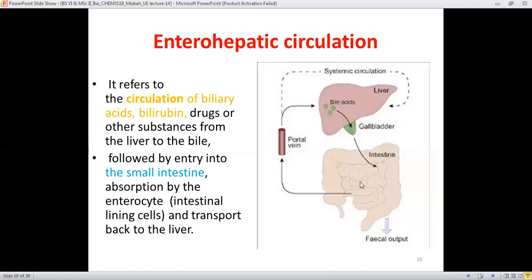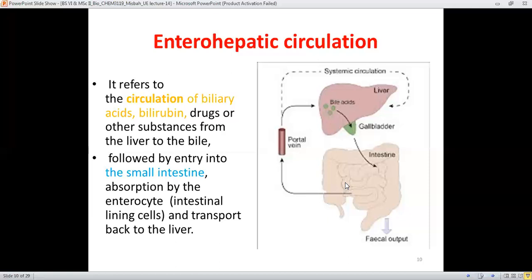Therefore, this cyclic process goes on, and it's responsible for the production of bile acid in the liver and subsequently pouring into the intestine, and then the reabsorption by the intestinal enterocyte cells and giving back to the liver through the portal vein. Therefore, this whole cycle is called the enterohepatic circulation. Entero derives from the enterocytes and hepatic derives from the liver. It means between the liver and the intestine, there is circulation of these bile acids.